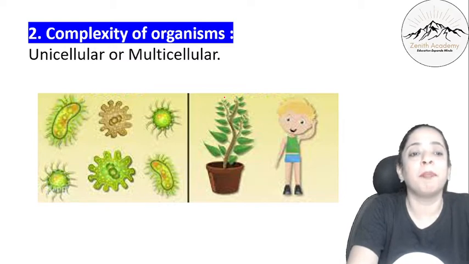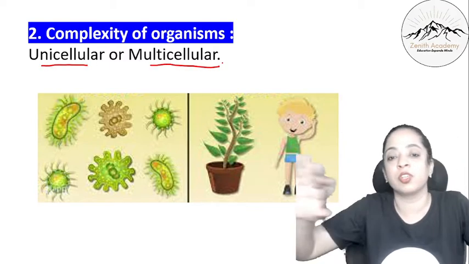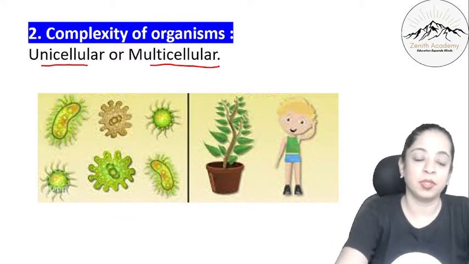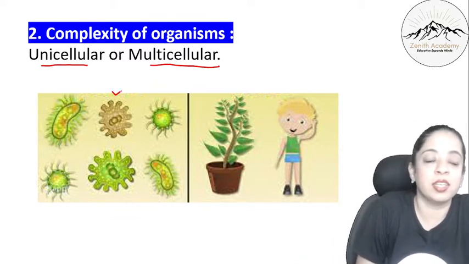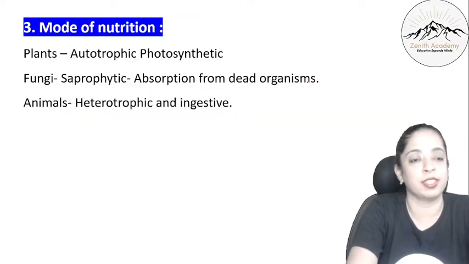Then depending on the complexity of organisms, for example, whether it is a unicellular organism or a multicellular organism, he was able to segregate, right? So you can see these are unicellular organisms, and plants and animals are multicellular organisms.